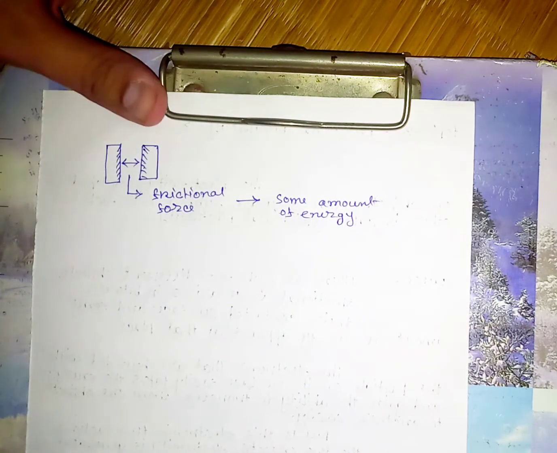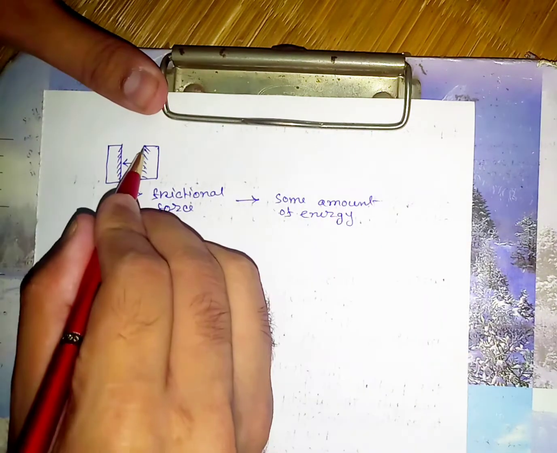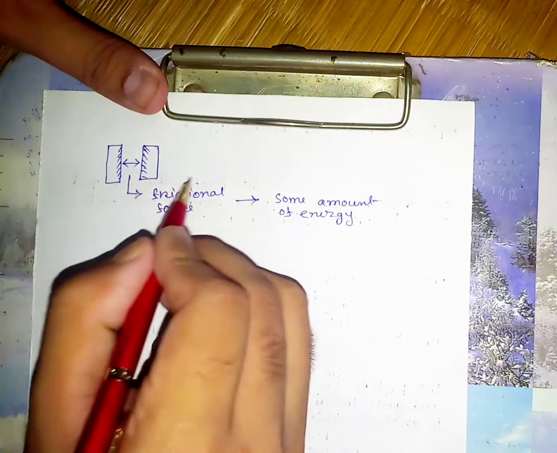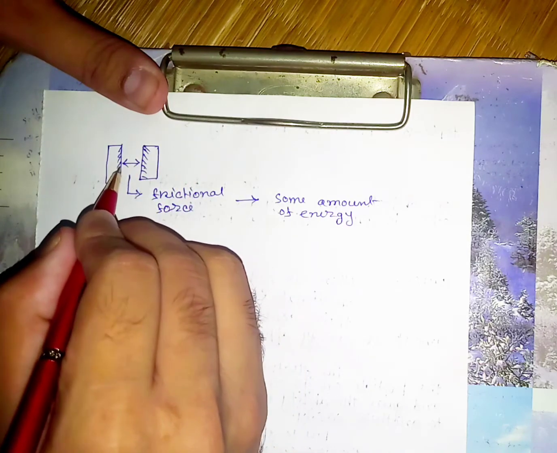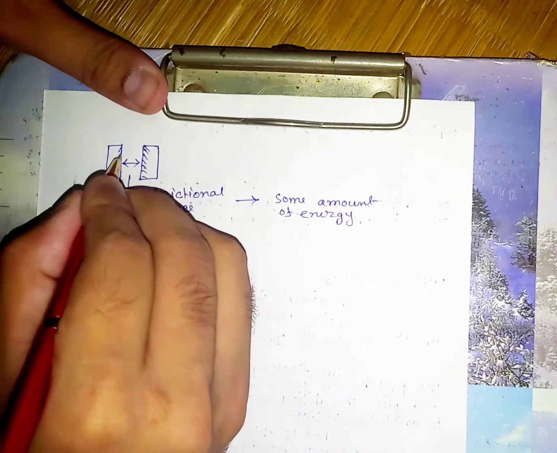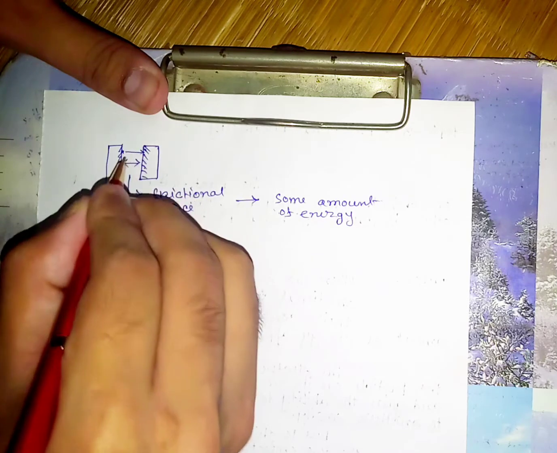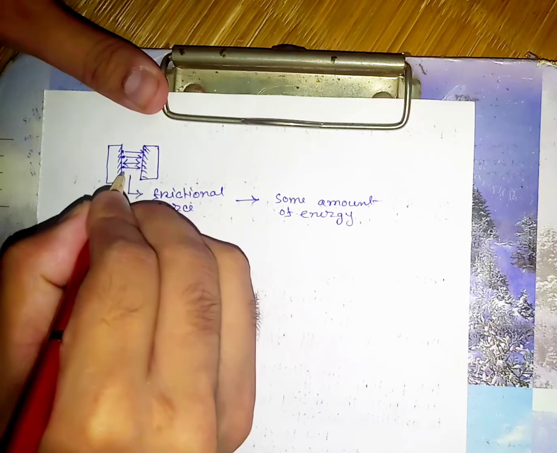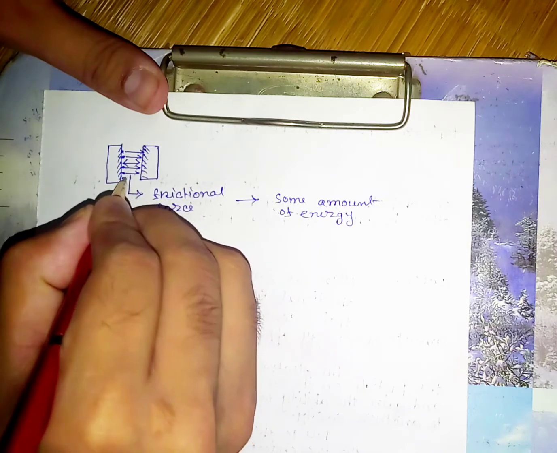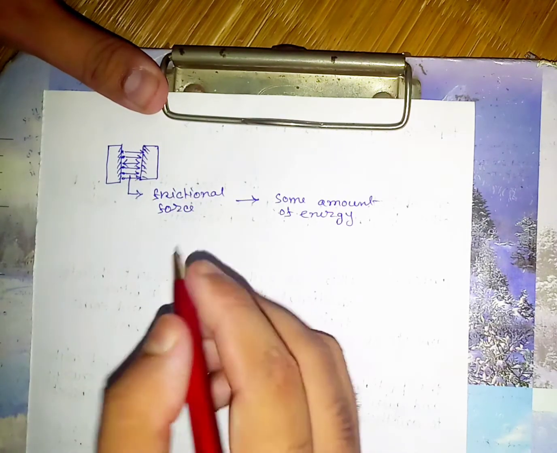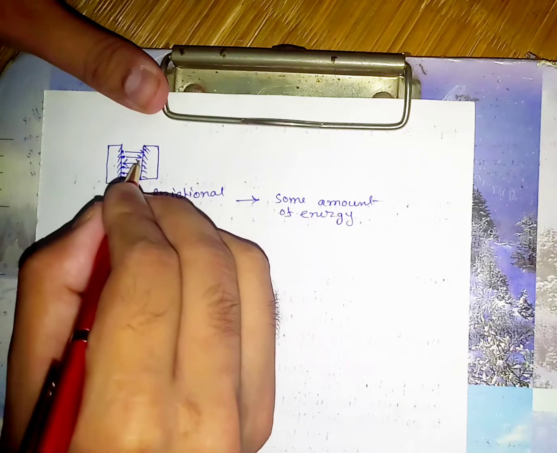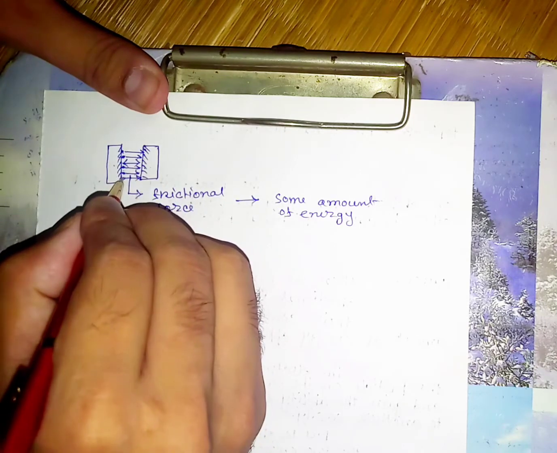Now, the electrons on this surface or this surface will take the energy and gain the ability to jump from here to here. Due to this, some amount of electric charge arises here.